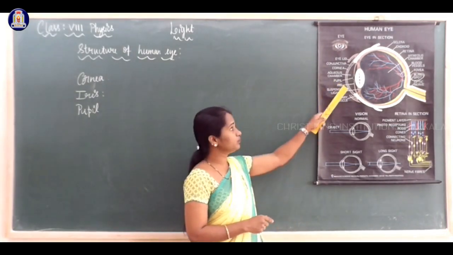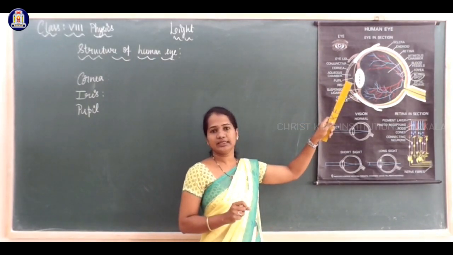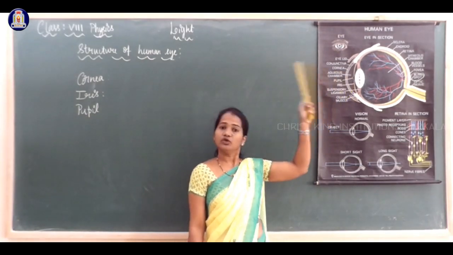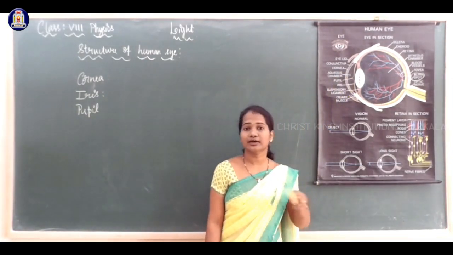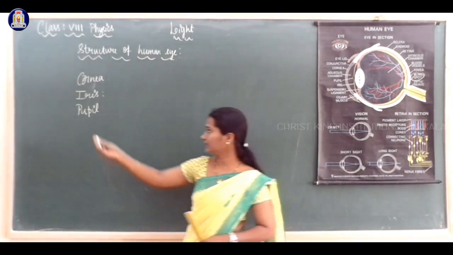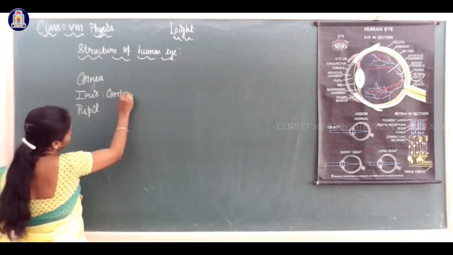The size of this opening increases as well as decreases. So we can say that the iris controls the amount of light entering the eyes.